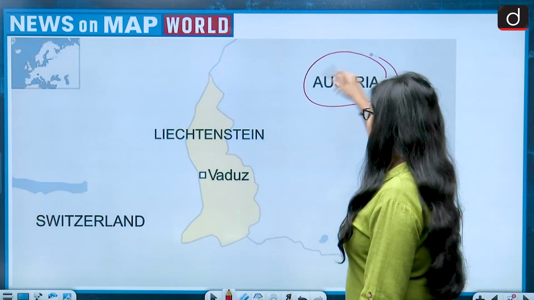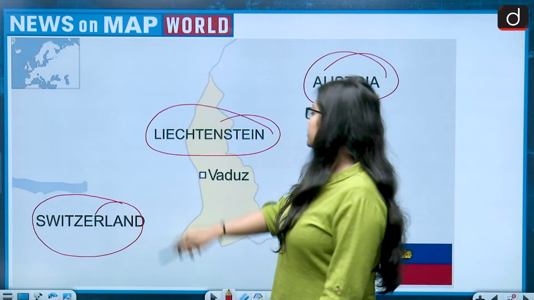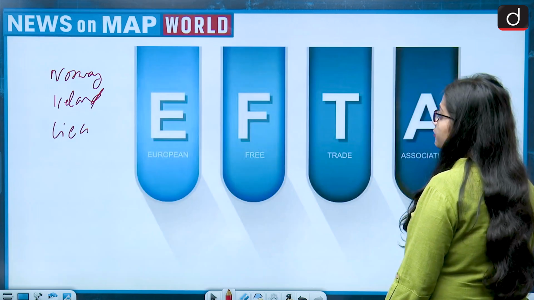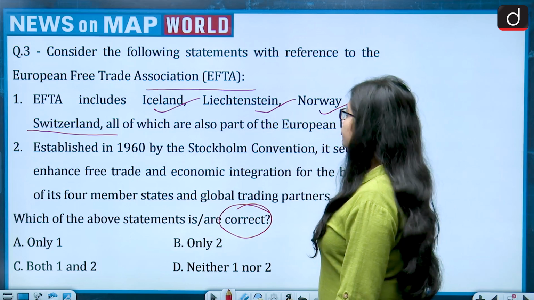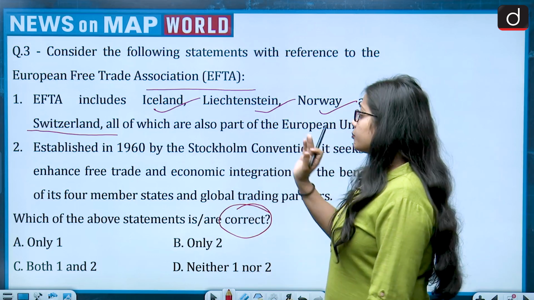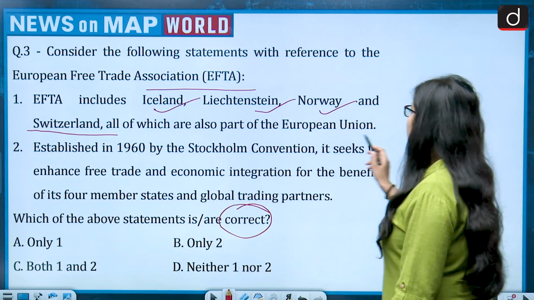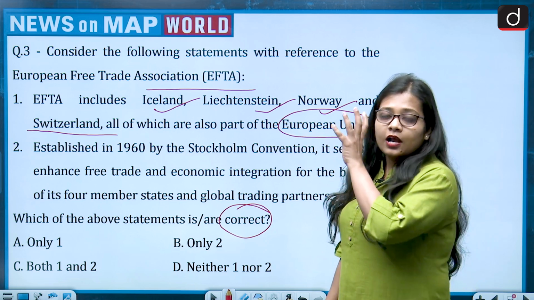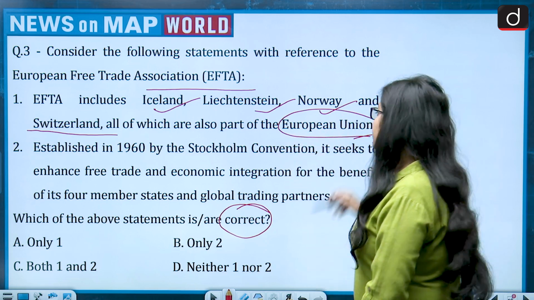So on one side is Austria, on one side is Switzerland, and in between lies Liechtenstein. These four are the members of the EFTA, that is Iceland, Liechtenstein, Norway and Switzerland. So this is correct. But the second part of the question says that all of which are also part of the European Union. This part is not correct. Half of the statement is correct, half is incorrect. So the statement becomes incorrect in the end.